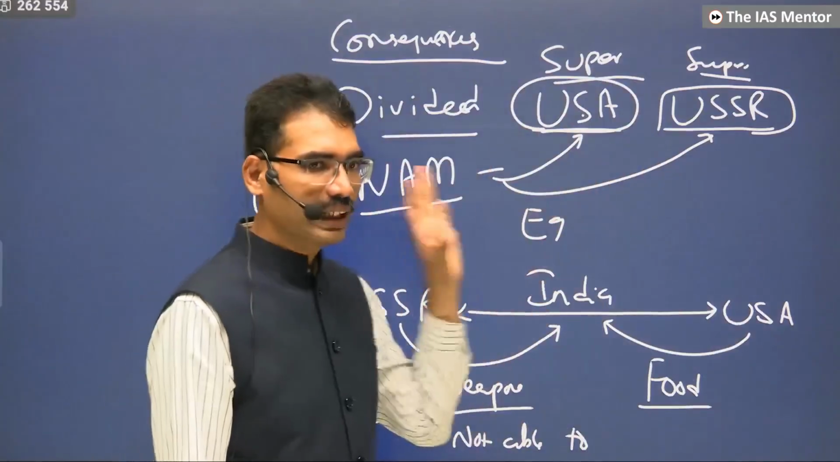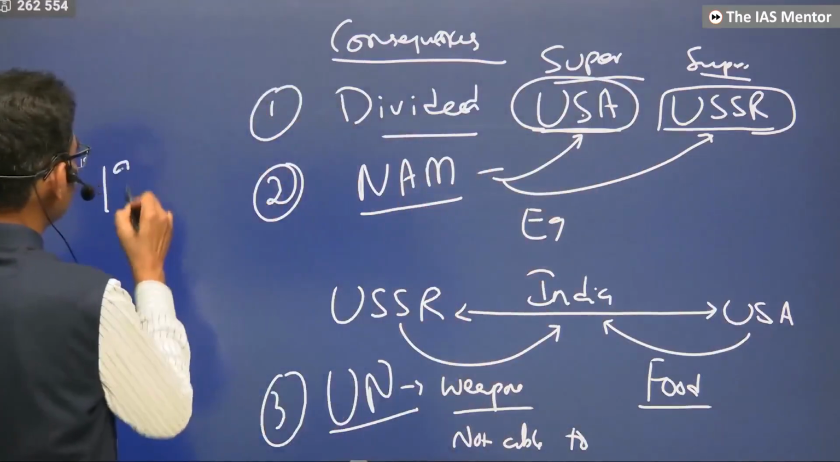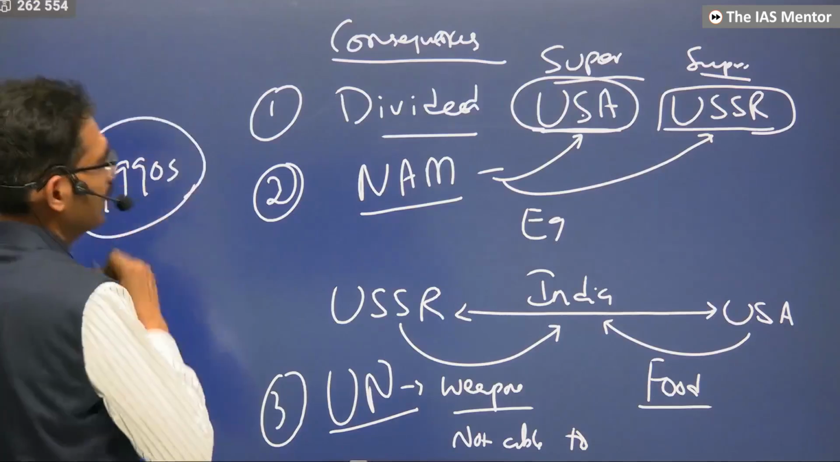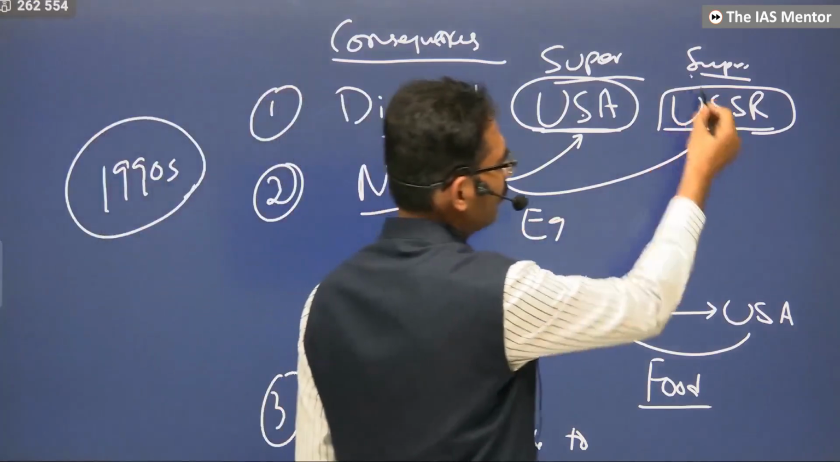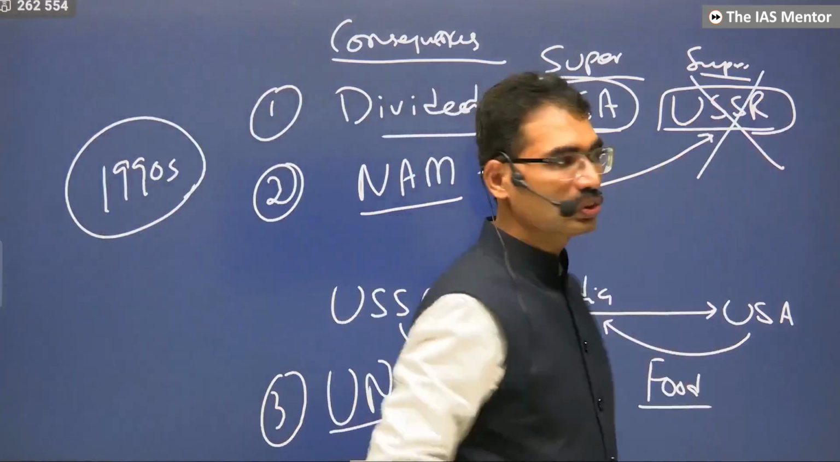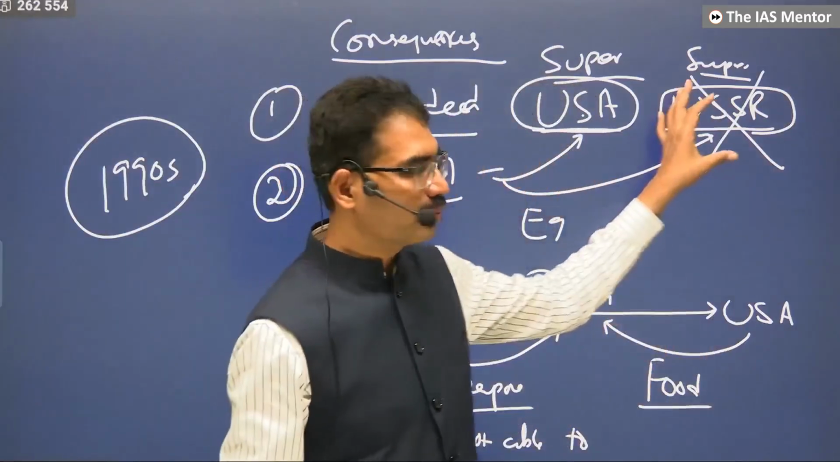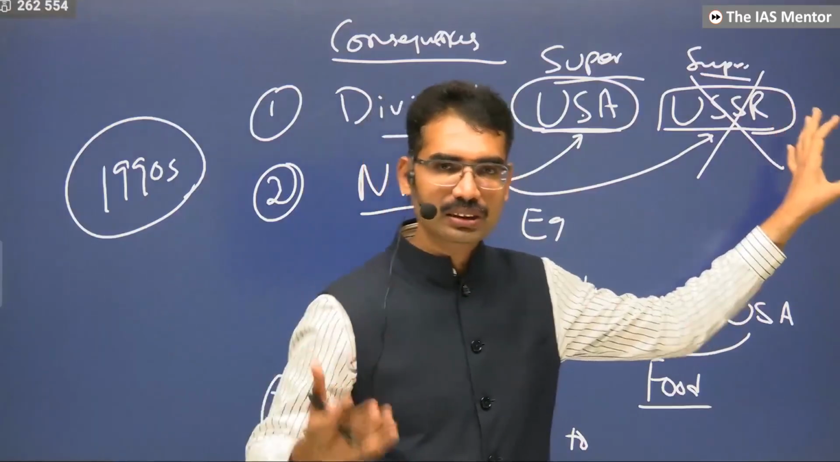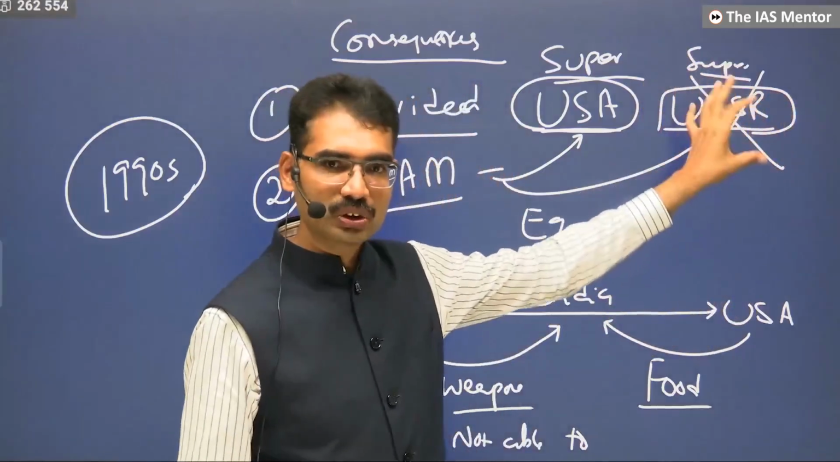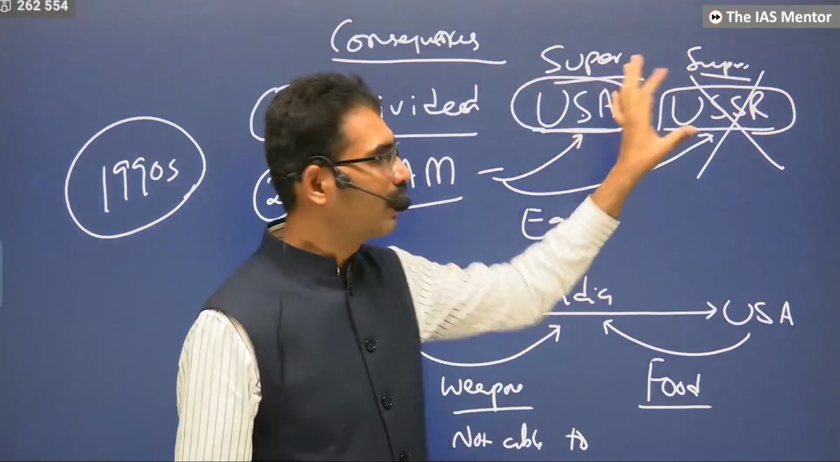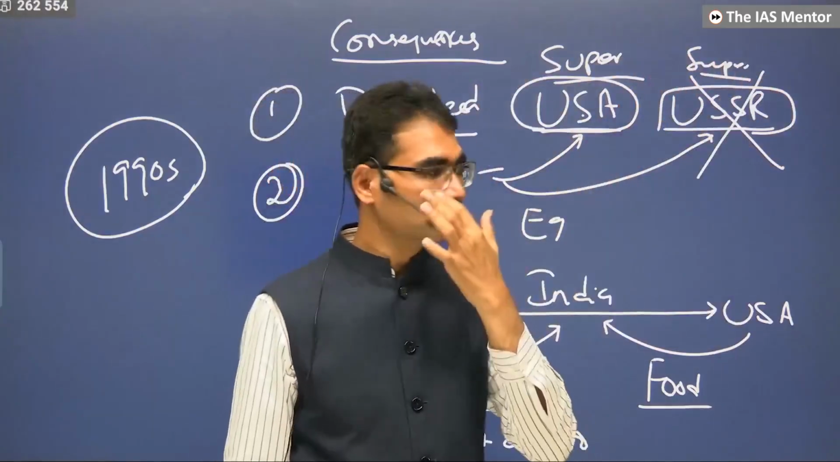Up to the 1990s, it continued. In the 1990s, USSR itself collapsed. It was not able to manage domestically and internationally. Economically, it was not able to solve. They themselves started facing issues internally. As a result, it collapsed.